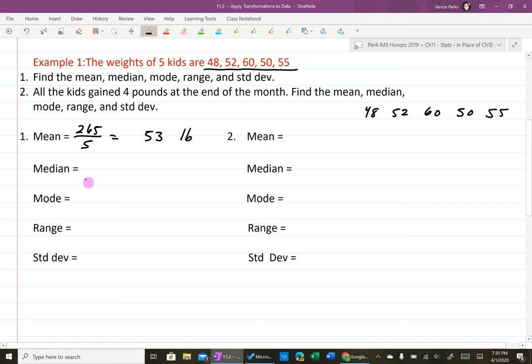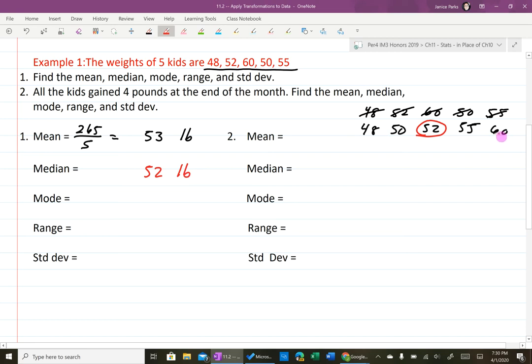Now, the median is the middle number if these were in order. So let me go ahead and put them in order. It'll just be easier. 48, 50, 52, 55, and 60. So the median is 52 pounds. That's the middle weight.